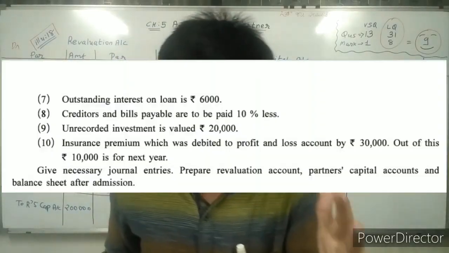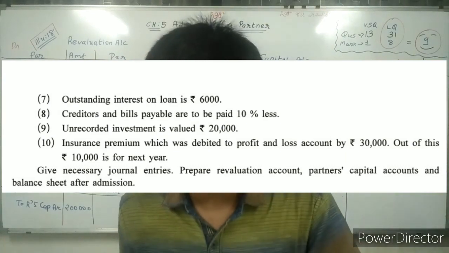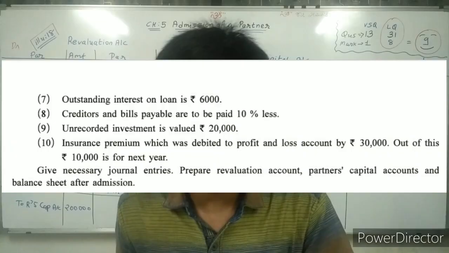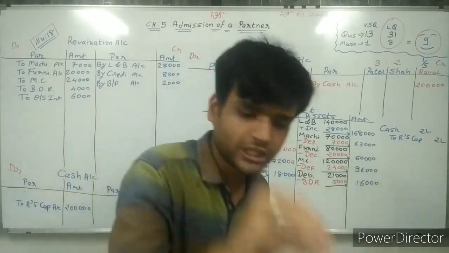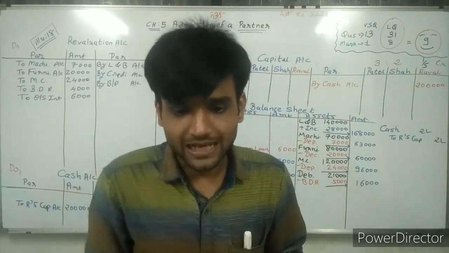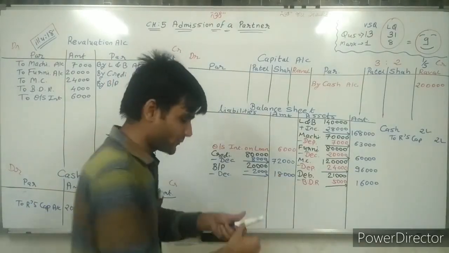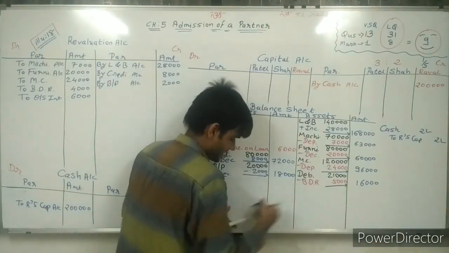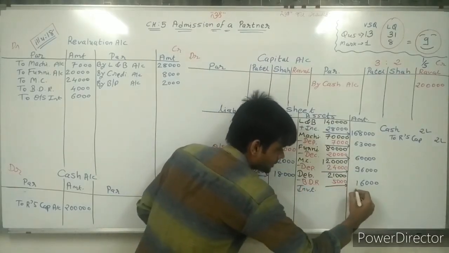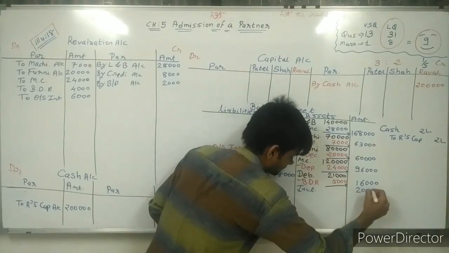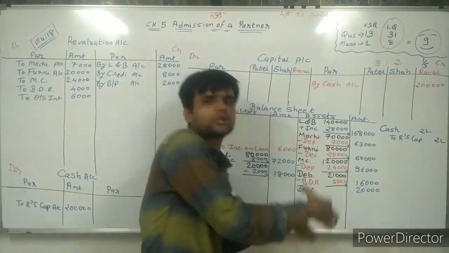Going to the next adjustment: unrecorded investment is valued at rupees 20,000. Now unrecorded means it is not recorded in the balance sheet, and that investment value is 20,000. So happy, sir, investment found, 20,000 rupees. So write down here investment 20,000 rupees, because that is not recorded and now we are recording it.